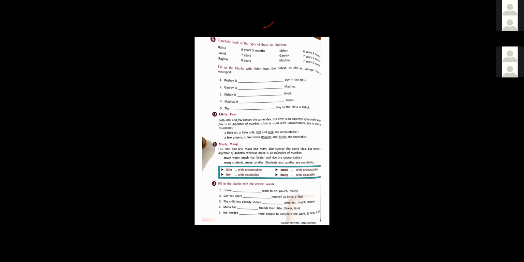Again, I am repeating the difference between little and few. Little is used with uncountable nouns because it is an adjective of quantity. And few is used with countables because it is an adjective of number. Same with much and many. Much is used with uncountable nouns because it is an adjective of quantity, and many is used with countable nouns because it is an adjective of number.